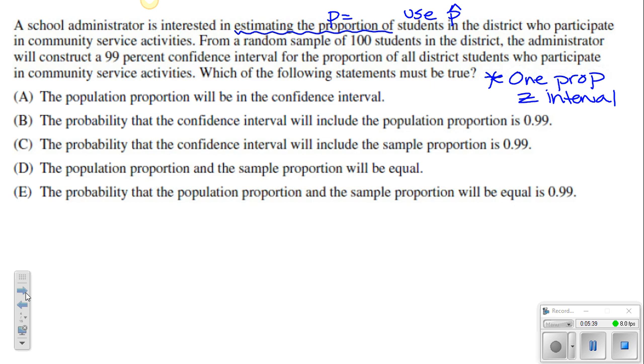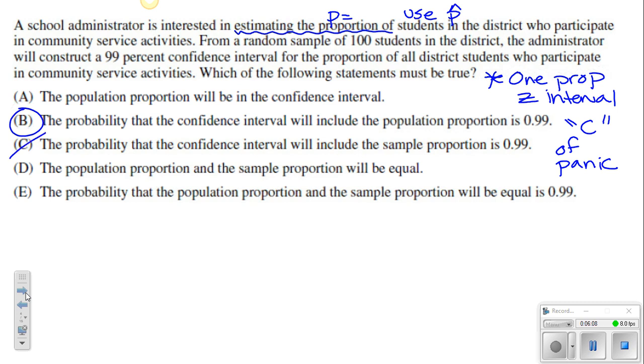Answer choice here, you should have actually picked D. The probability that the confidence interval will include the population proportion is 0.99. All right, so I need you to think of it like the C part of PANIC, when we're talking about estimating where we think that the true population proportion will lie. So we have a 99% confidence. So the probability that it will include this population proportion is going to be 0.99.